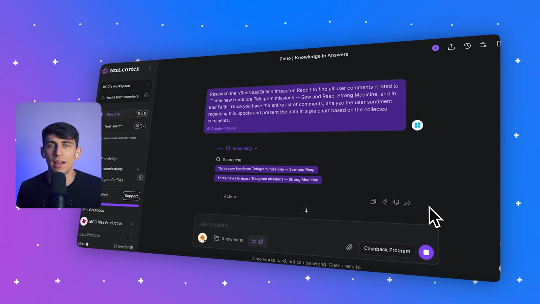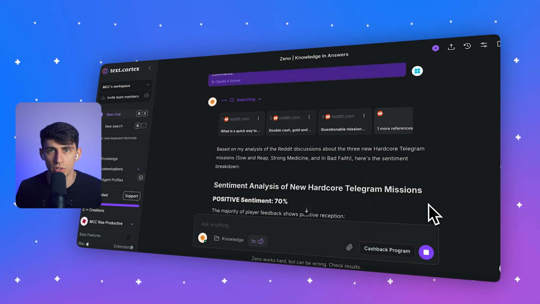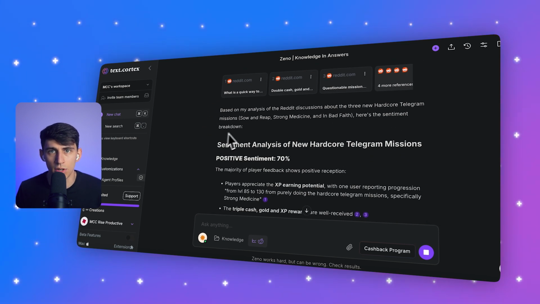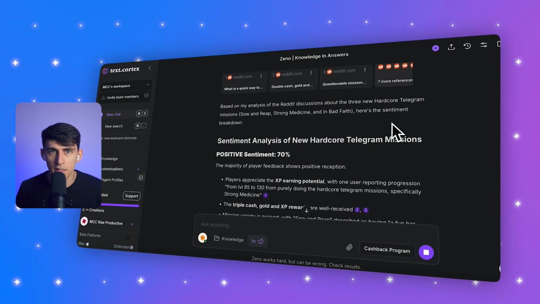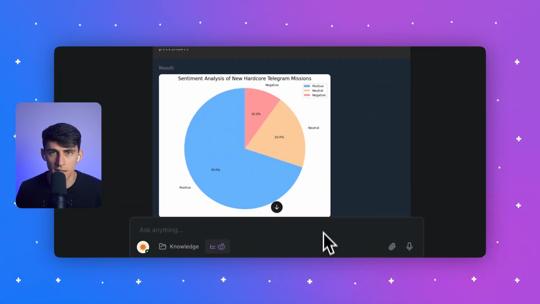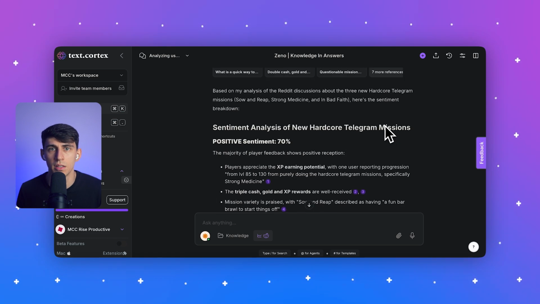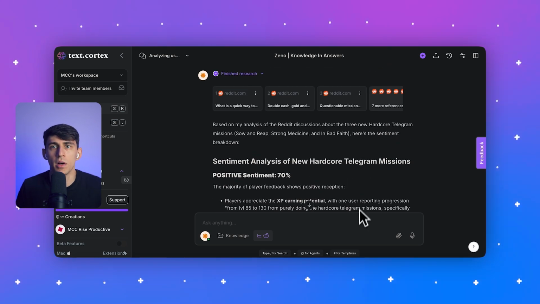TextCortex rides into town like a bounty hunter at high noon, scanning through hundreds of Reddit comments about these missions. Instead of wasting hours in the trenches of Reddit, it does the heavy lifting and no one even gets hog-tired. Within minutes, you get a comprehensive analysis. The results show up as a clear pie chart breaking down positive, negative, and neutral sentiment. But here's the incredible part. TextCortex doesn't just give you numbers. It explains why players feel certain ways, highlighting specific concerns about mission difficulty, rewards, or gameplay mechanics. You can get actionable data you can use immediately.